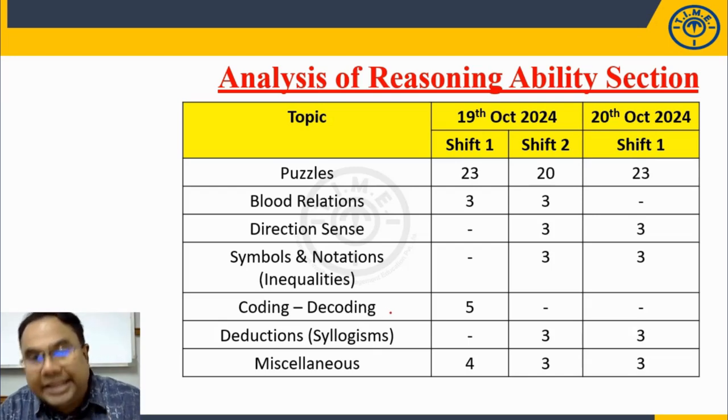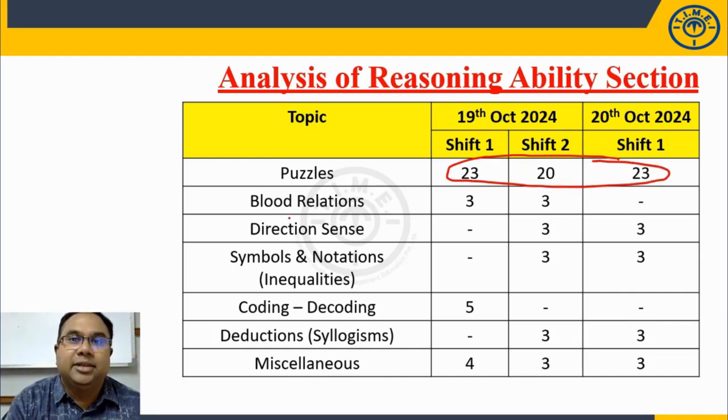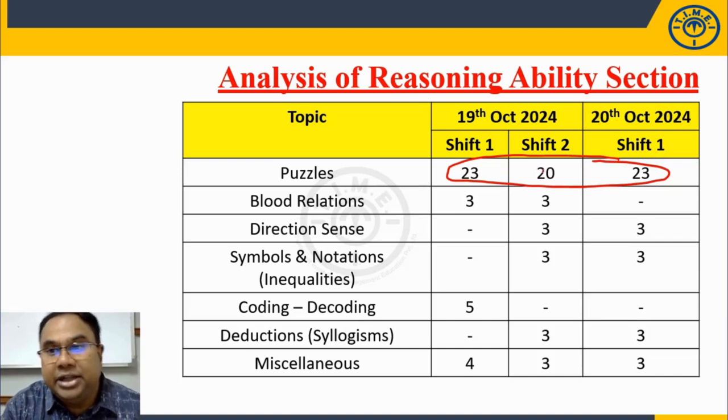Now if you look at all the shifts here, more than 50% of the questions appeared from puzzles. Out of 35 questions, shift 1 had 23, shift 2 had 20, and shift 1 of the next day had 23, almost 55-56% of the questions from puzzles. We will see what kind of puzzles appeared in each of these shifts, and what the difficulty level was, in the next slide.